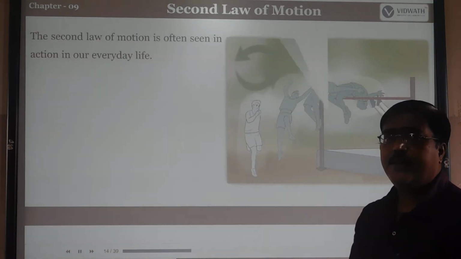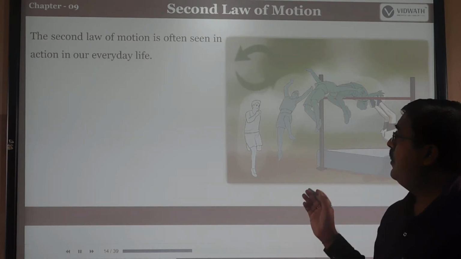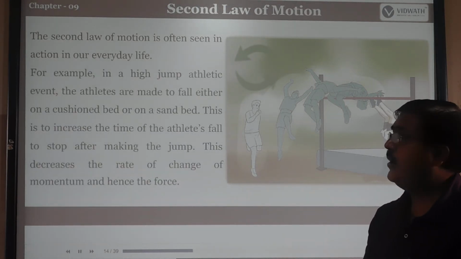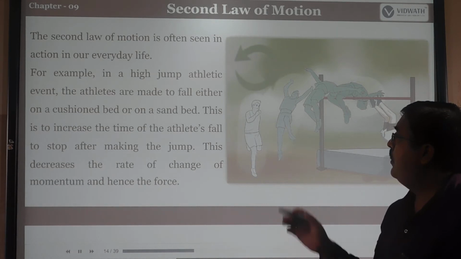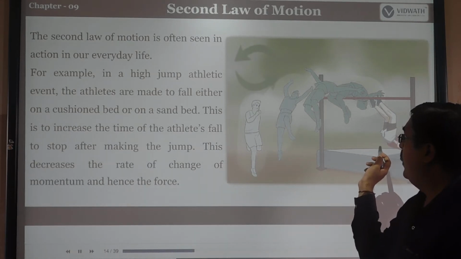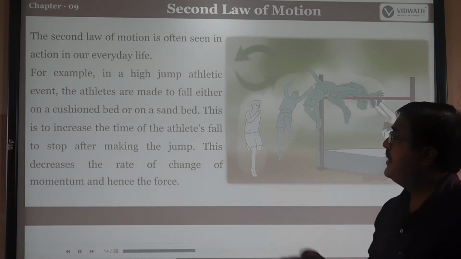So what are the daily examples of the second law of motion? See here, the high jump event. In an athletic event, the athlete is made to fall either on a cushion bed or on a sand bed. This increases the time of the athlete's fall to stop after making the jump.